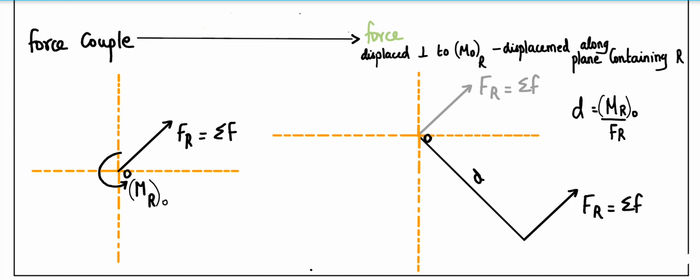But there are constraints. You can see only if this moment is perpendicular to this Fr, only in that case you can consider this. I like to explain it further.